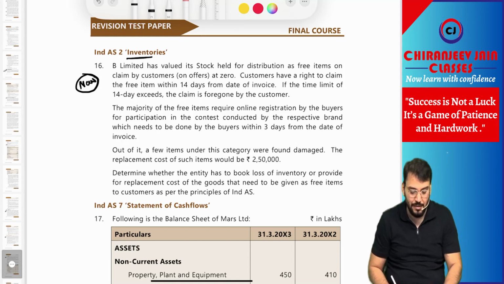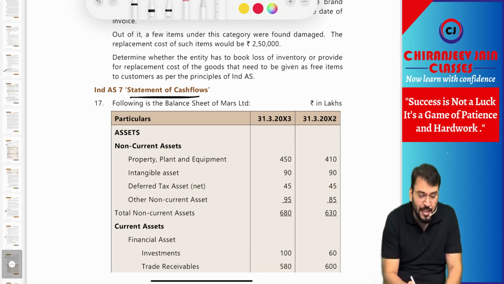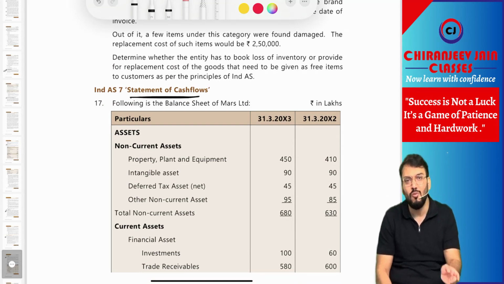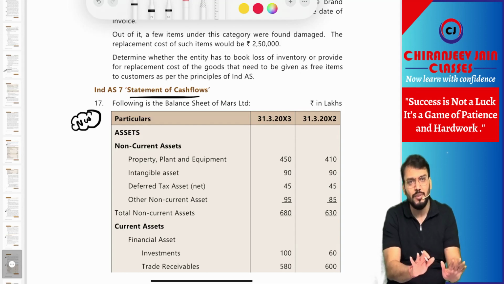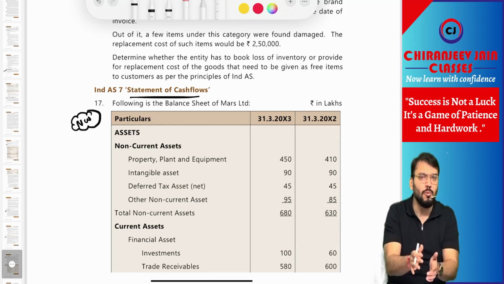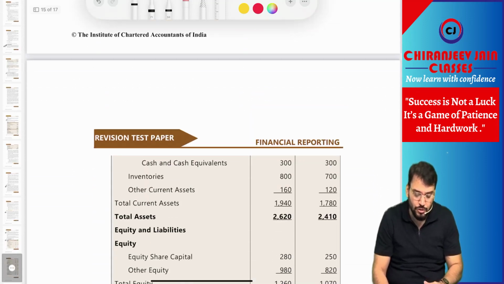Okay, sir? Yes, sir. Then Ind AS 7 statement of cash flow. This is a very simple question. Only one new point is there. Of course, that new point will have a discussion. So we can say new question because one new point has been added. But a similar type of question we have done in the class. If you have understood that one new point, this is totally a simple question.